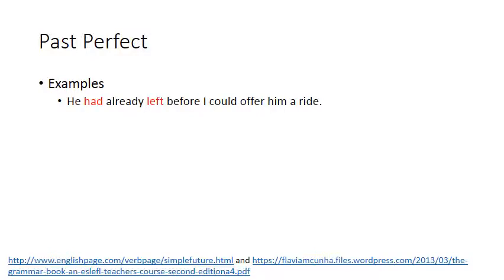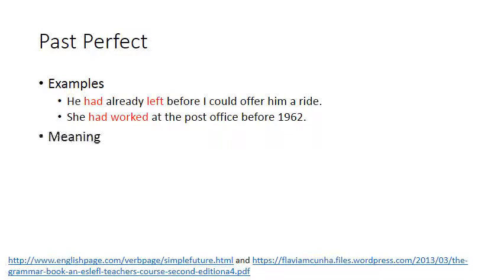So starting first with the past perfect, let me give you some examples here. So we have, he had already left before I could offer him a ride. And we have, she had worked at the post office before 1962. Now, the meaning of the past with all of the aspects is the meaning of remoteness, meaning again that this is something distant from what is happening right now.